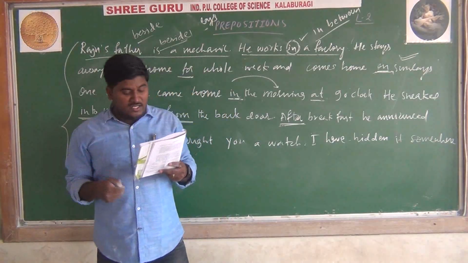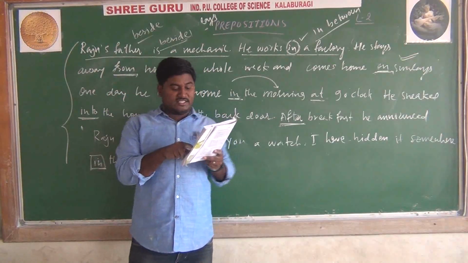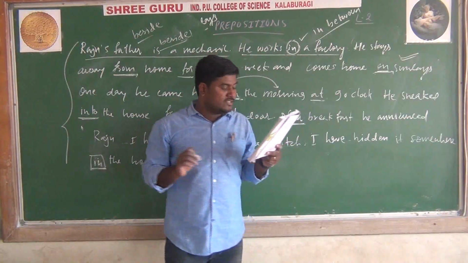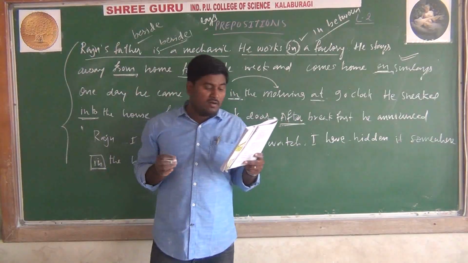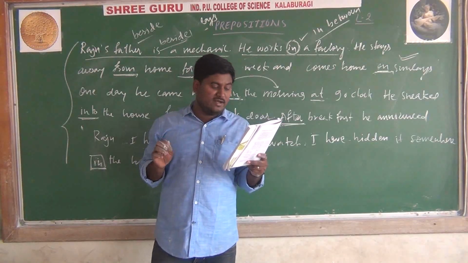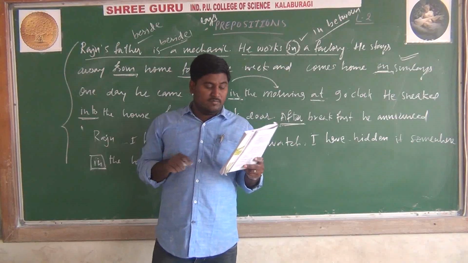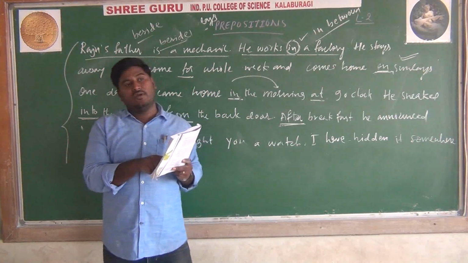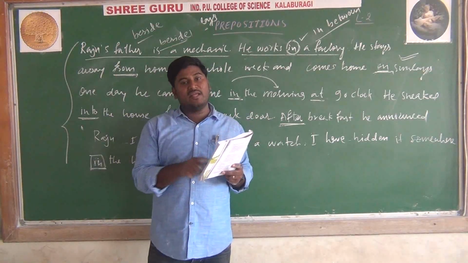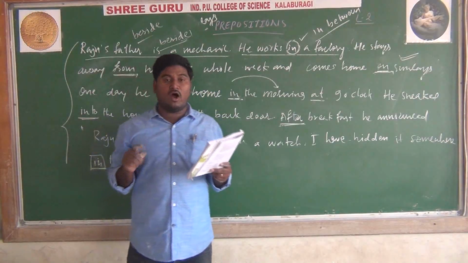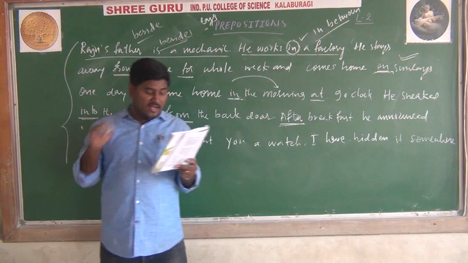Varun waited an hour for his sister at the bus stop. Here the time is clearly mentioned, an hour, so you should say Varun waited for an hour for his sister at the bus stop. We should not say "since". Vidya is not afraid of anything.